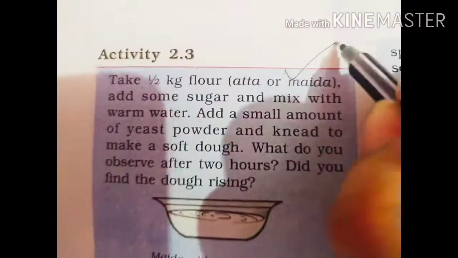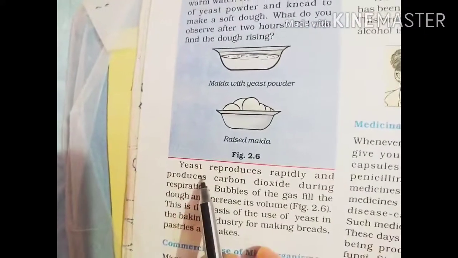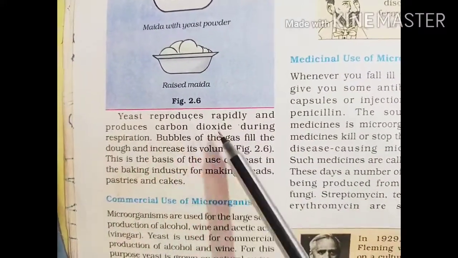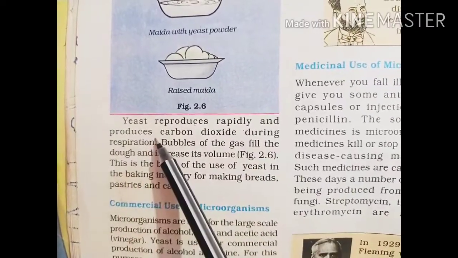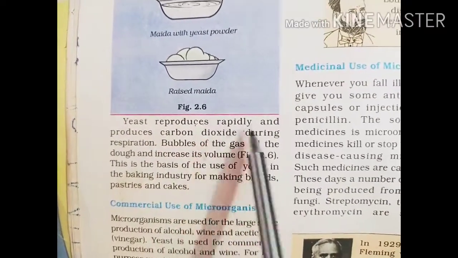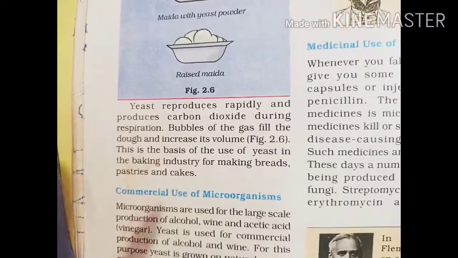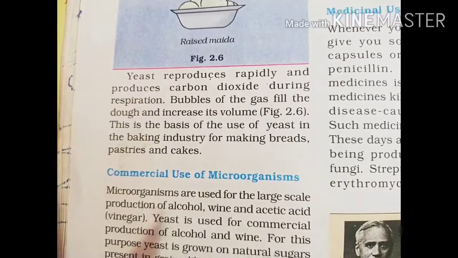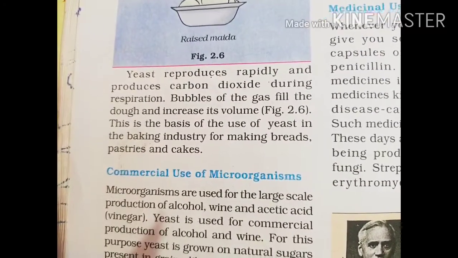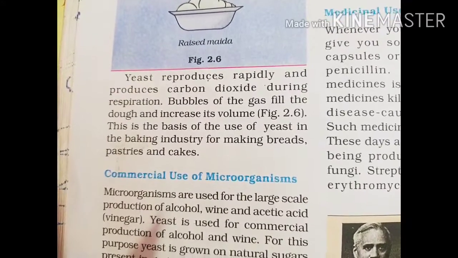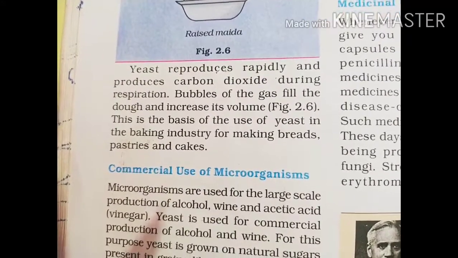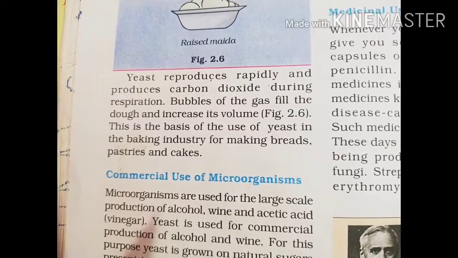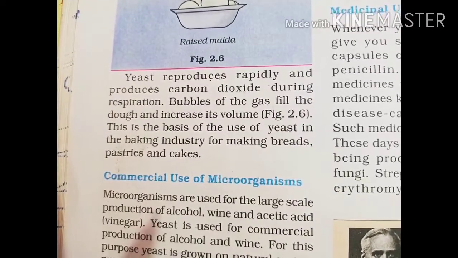This is the activity. Now, yeast reproduces rapidly and produces carbon dioxide during respiration. Yeast is a microorganism which reproduces very fast and produces carbon dioxide during respiration. They do anaerobic respiration and thus produce carbon dioxide. Bubbles are the sign of gas. So bubbles of the gas fill the dough and increase its volume.